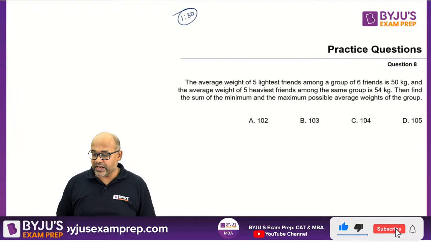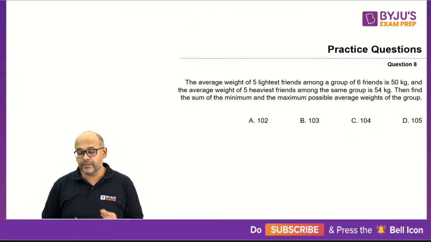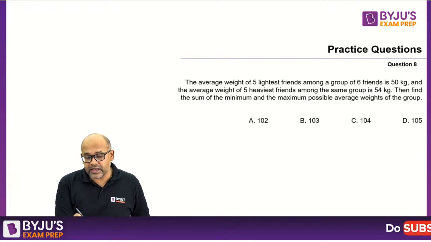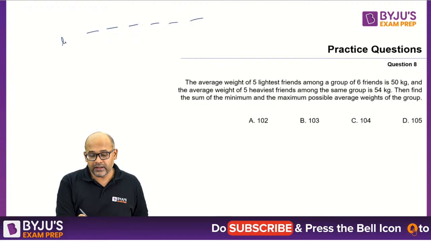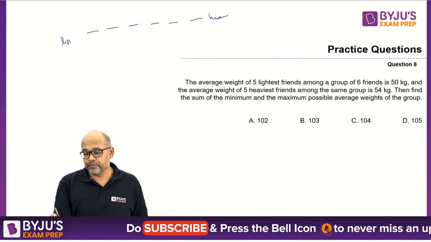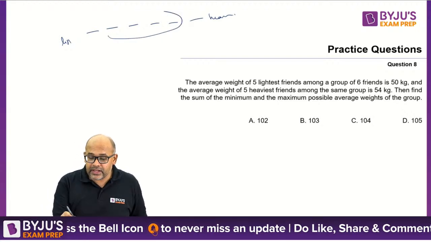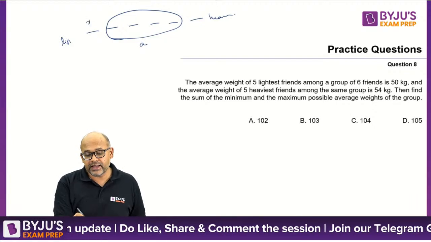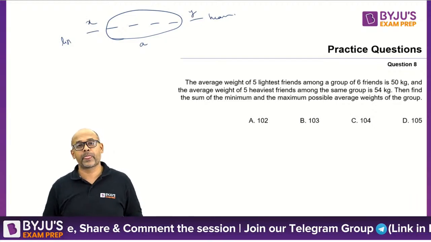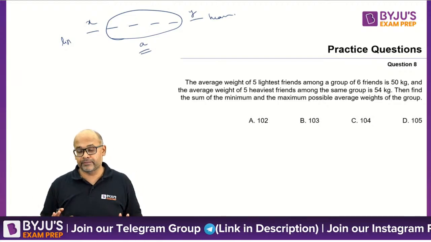Okay, quite a few of you have given the correct answer. The correct answer is option C, 104. So basically what we are saying here, let me say the 6 friends are like this, 1, 2, 3, 4, 5, 6, lighter to heavier, in the ascending order. Now let me say these are friends whose total weight is A. This guy is X, this guy is Y. Because the middle 4 people, I can say the total weight is A for them.